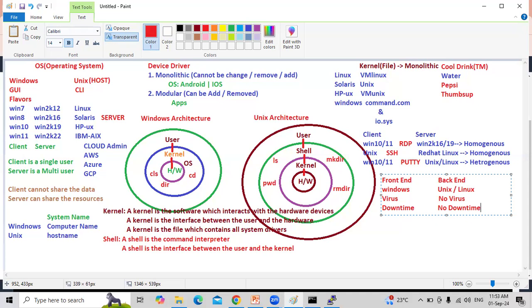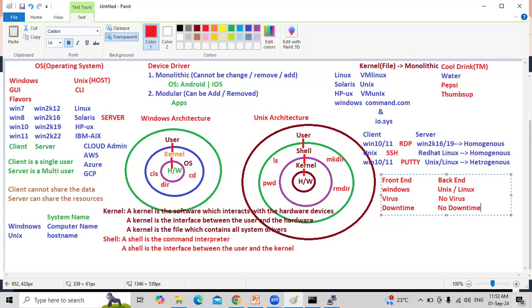If I reboot my database server, production server, application server, it will take 2 to 3 hours to stop the system. So for 2 to 3 hours, no one can access my application. That is called downtime.